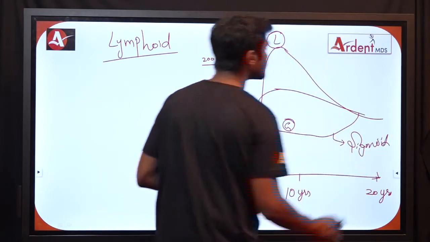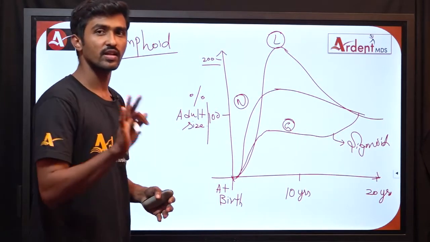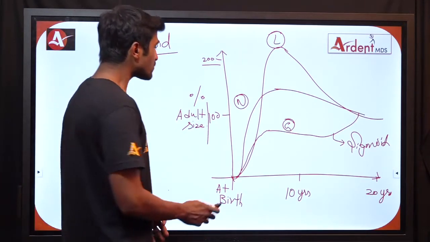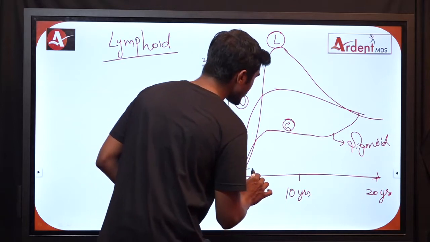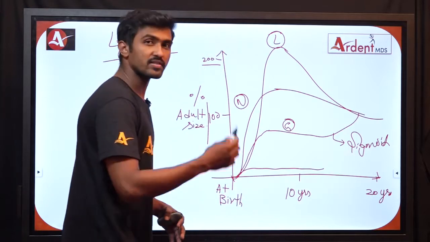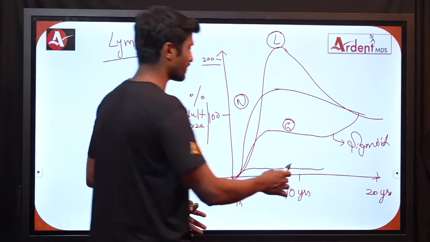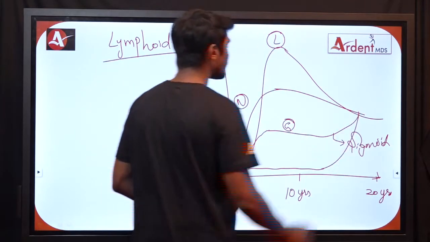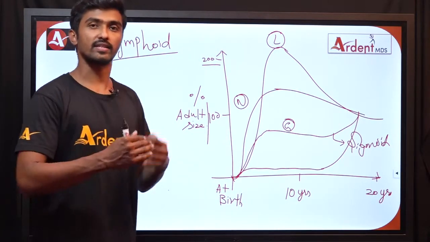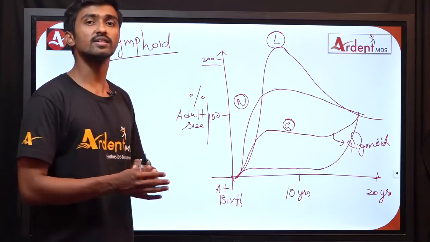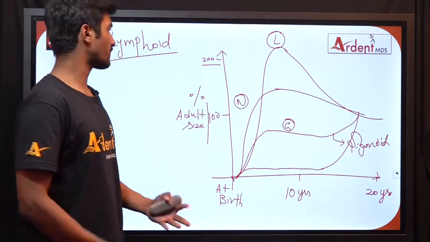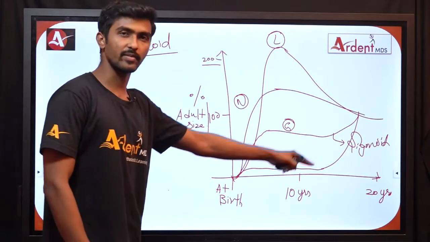So now we have seen three major categories of tissues and we have one more left, which is called genital tissues. Initially they remain at a very low level and as soon as a person approaches puberty they shoot up. So after attainment of puberty, genital tissues grow rapidly. There is a growth spurt in the development of genital tissues after puberty. So this is called Scammon's growth curve.